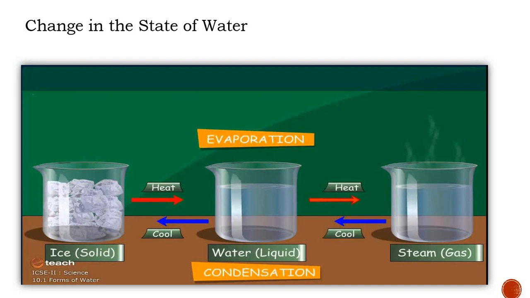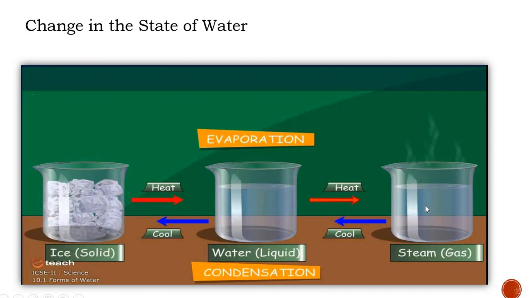You can change steam into the ice form via water or liquid form. How? By decreasing the temperature, by cooling that steam. How can you change this ice into the gaseous form? By heating those ice cubes, providing heat to it. Then you can change from ice to the liquid state, then from liquid to the steam state. So when that water freezes at 0 degrees Celsius, it is converted into the form of ice. While in the form of liquid, it is between 0 degrees Celsius and 100 degrees Celsius.